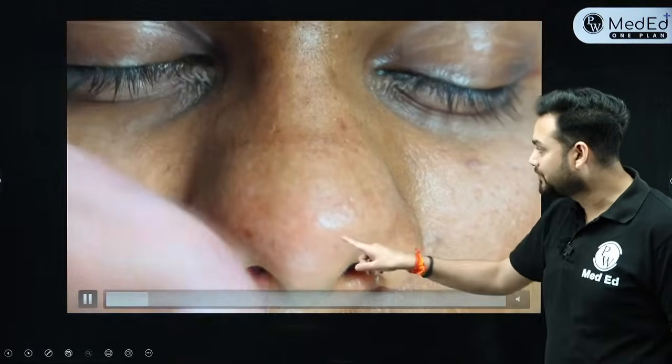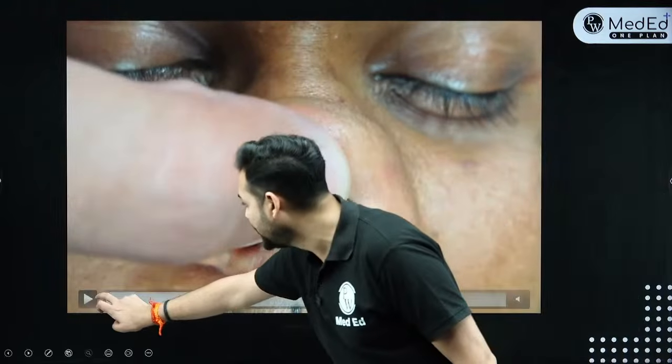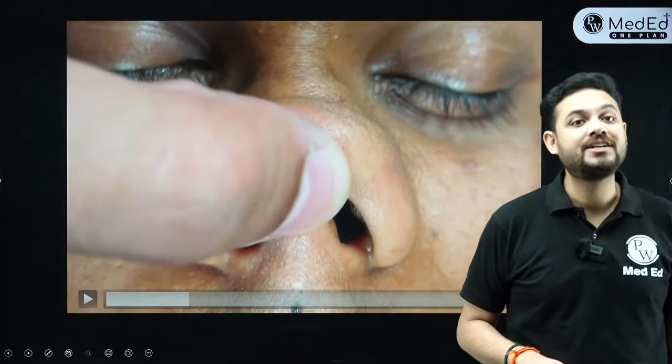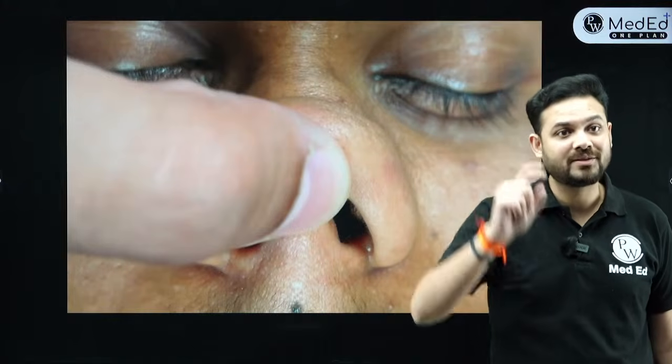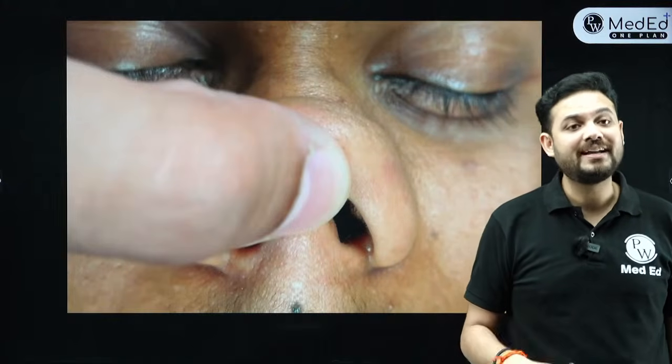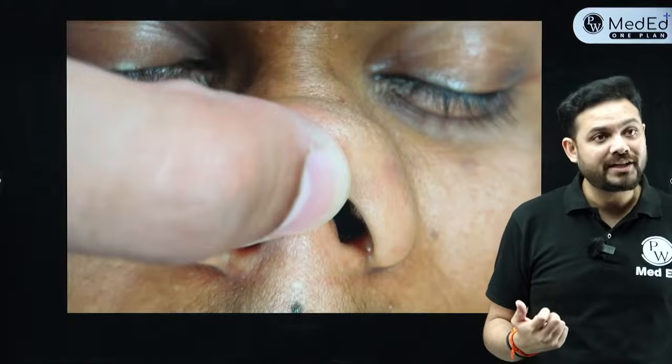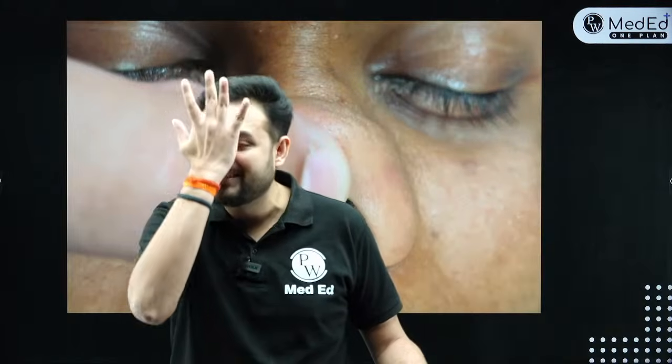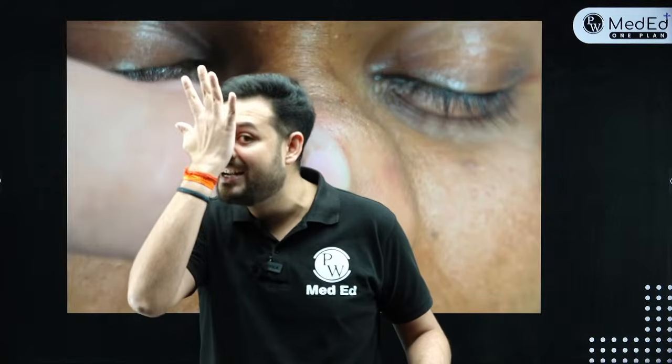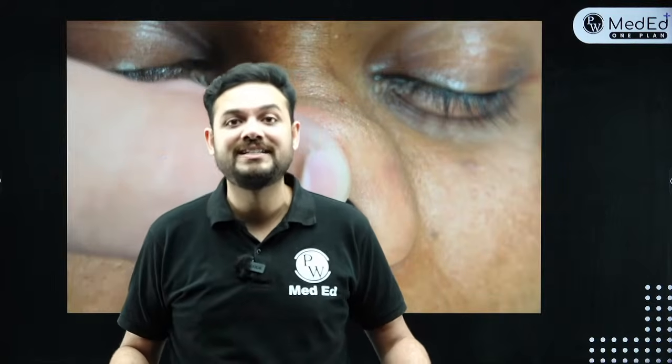Now see, this is the tip of the nose. What I'm doing over here is called an allergic salute. The first thing, it's also called the salam sign, also called allergic salute. Allergic salute क्या होता है? Whenever any person has got rhinorrhea, what is the first thing that you do? You keep doing like this, right? So this is called allergic salute, the first important sign of allergic rhinitis.